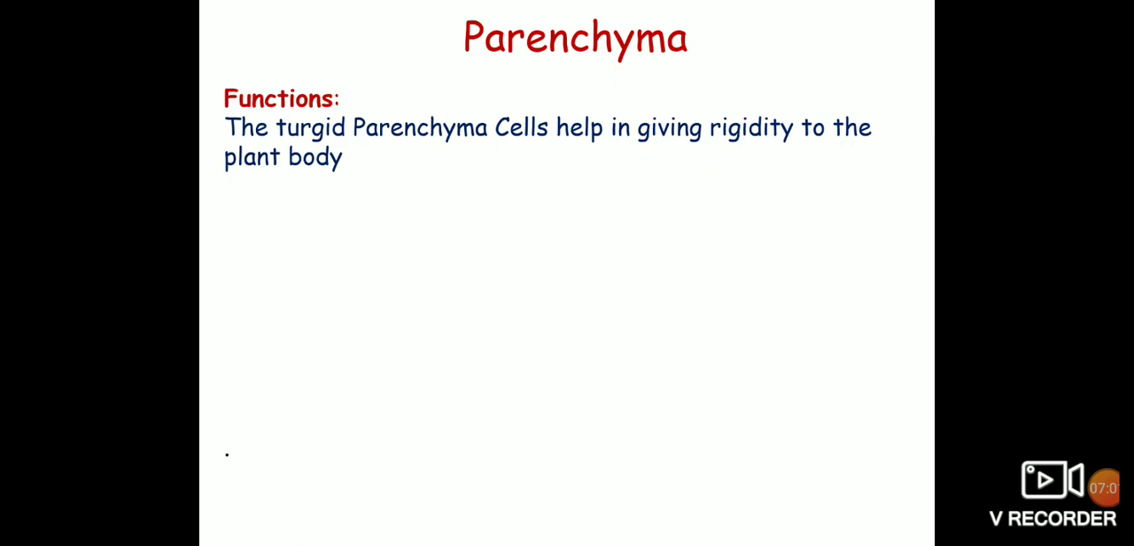The functions of parenchyma are that the turgid parenchyma cells help in giving rigidity to the plant body. So the parenchyma cells absorb the water and become turgid, and this turgidity of the parenchyma cells gives rigidity to the plant body. The parenchyma cells help in the partial conduction of water.